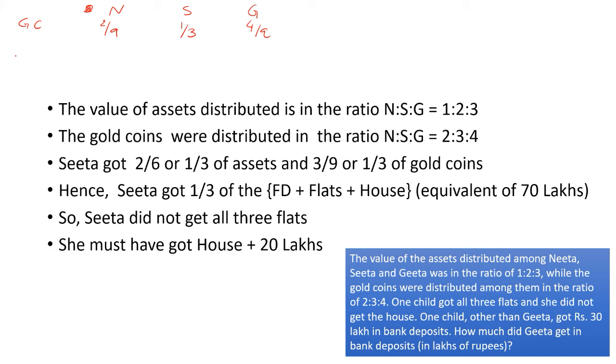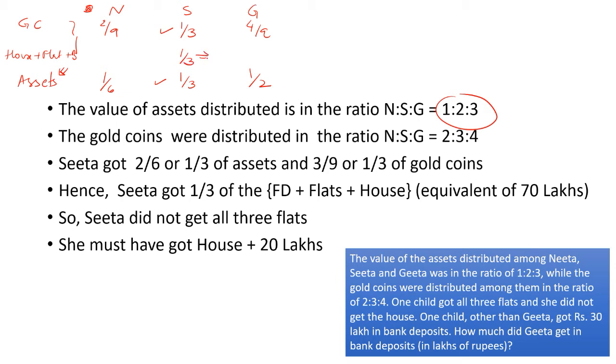House, flat and the bank deposit, we don't know how it was distributed, but we know the total assets were distributed in the ratio of 1:2:3, so that'll become 1/6, 1/3, that's 2/6, and 1/2 because 3/6. Now see, if you notice here, weighted average is constant 1/3 and 1/3, so this also has to be 1/3 because these two have added up to get you this. So if this is 1/3, definitely this also now needs to be 1/3.